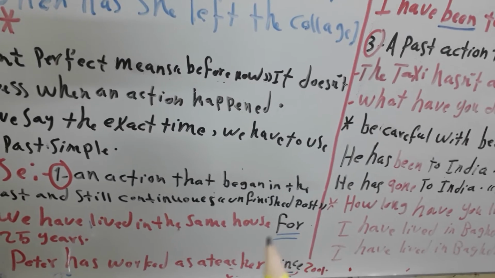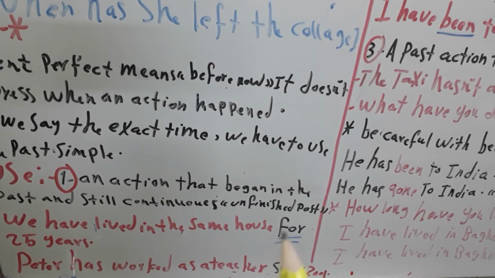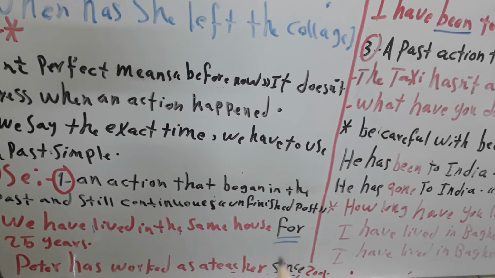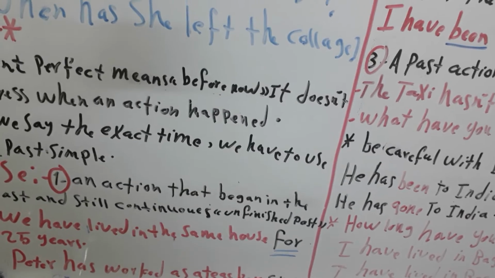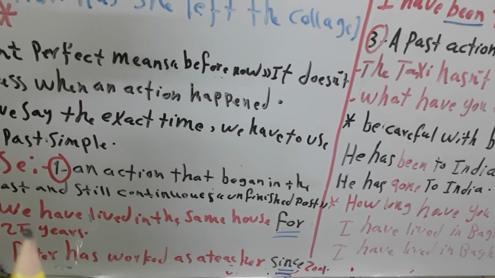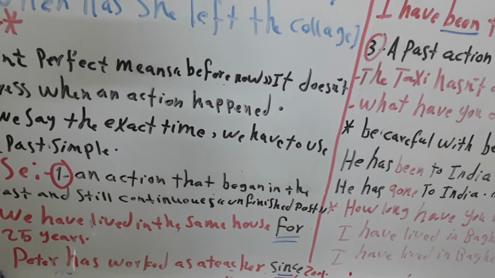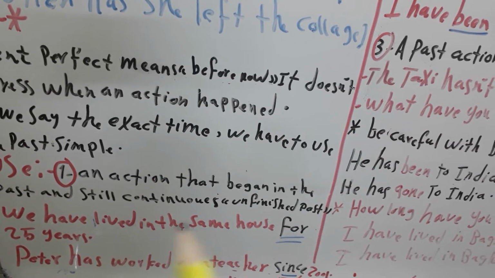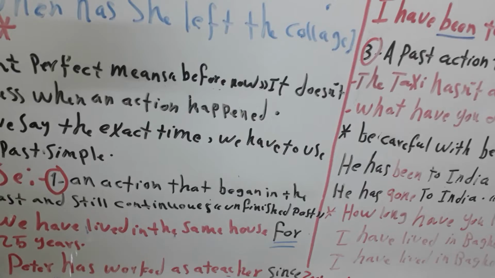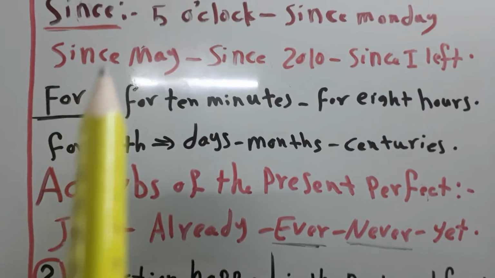So here I used for and since, and I will tell you about how we will use for and how we will use since in the present perfect. Okay, now the meaning of the sentence: an action that began in the past and is still continuous till now, or we can say unfinished past. Now the use of since and for in the present perfect.